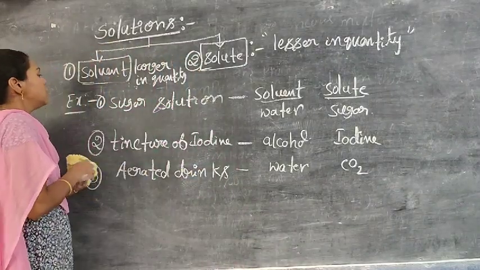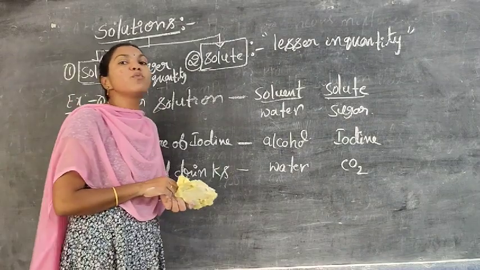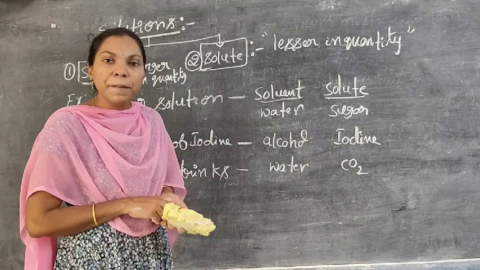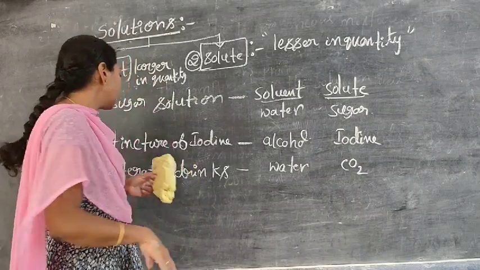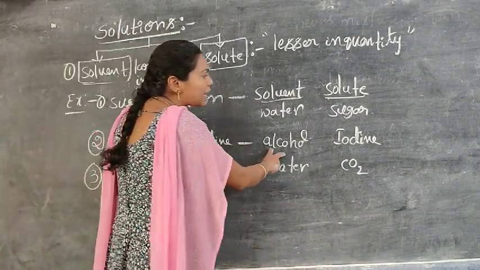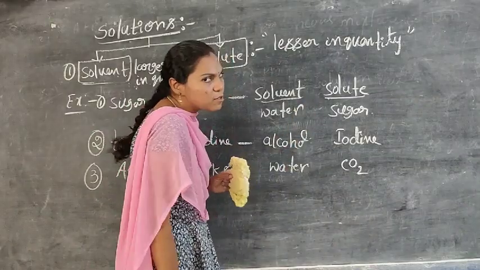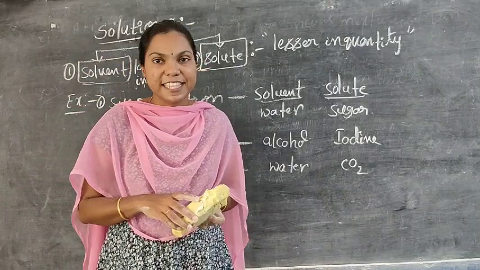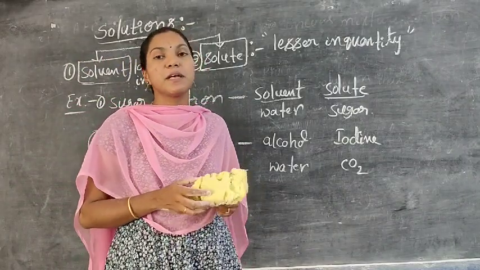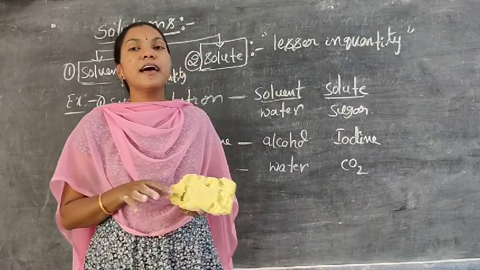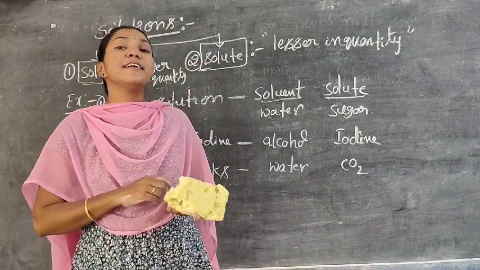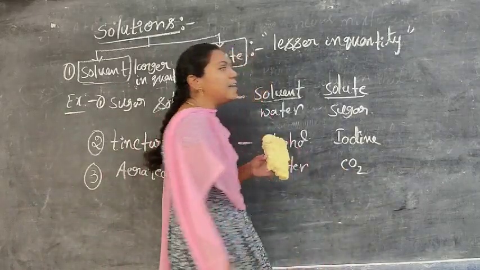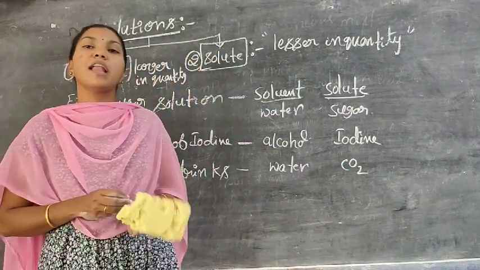So in sugar solution, what is the solvent? Water, because it is more in quantity. What is the solute? Sugar, because it is less in quantity. In tincture of iodine also, alcohol is the solvent and iodine is the solute. In aerated drinks, meaning air-filled drinks like Pepsi, Coca-Cola, Thums Up, Limca, the air is carbon dioxide. So water is the solvent and carbon dioxide is the solute. These are the examples for solvent and solute.